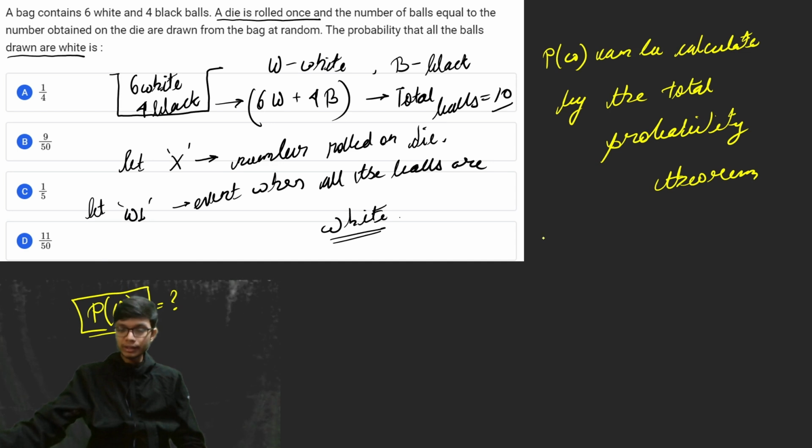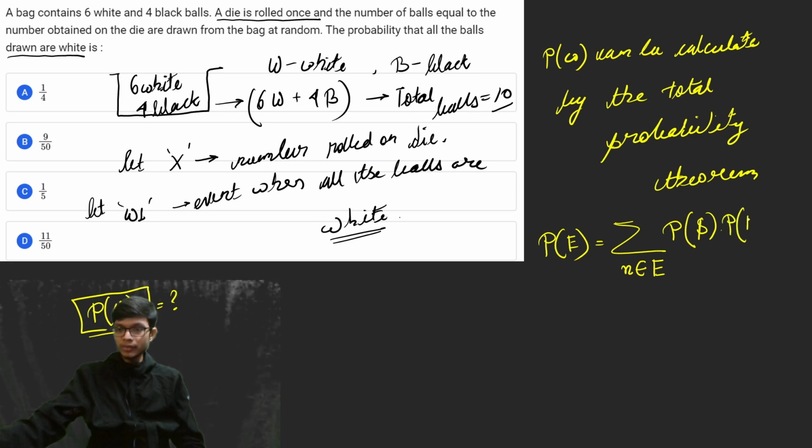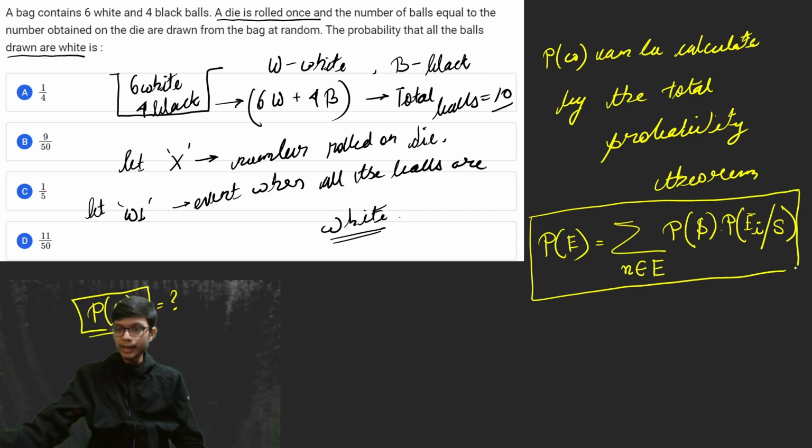So by using the total probability theorem, we'll get to the answer. What does the total probability theorem say? If I have to find the probability of an event E, then that probability can be given as a summation over all the events in the event set, multiplied by the probability of the event given S. The event E is a subset of many events, so E_i are the different events that are dependent on S. That is, E_i given that S has already occurred. This is the main crux of the total probability theorem.